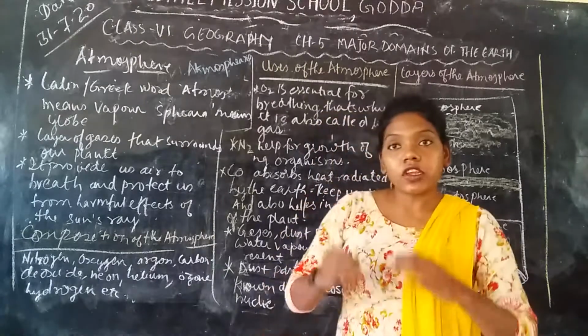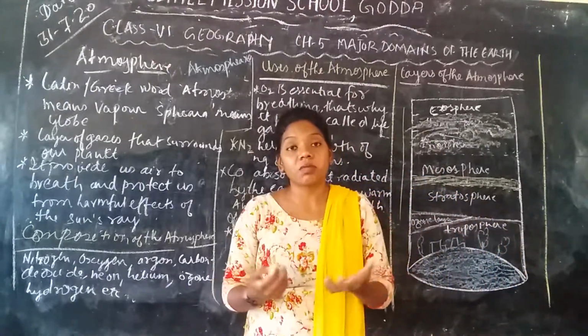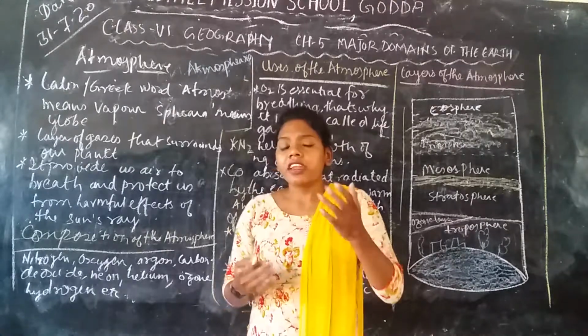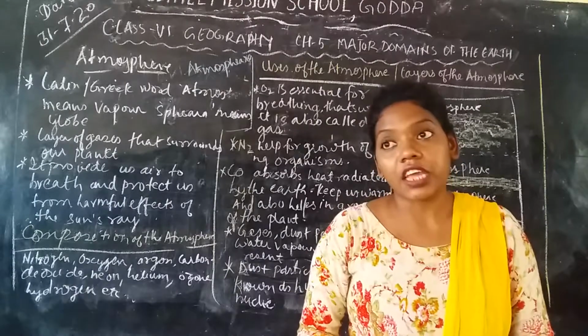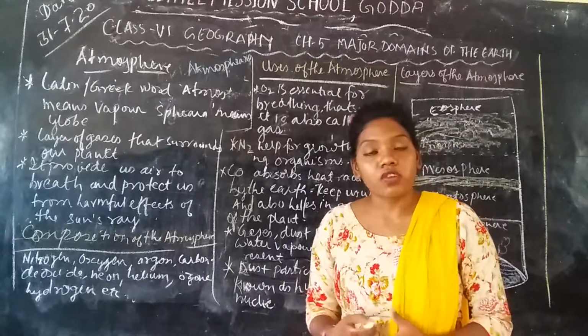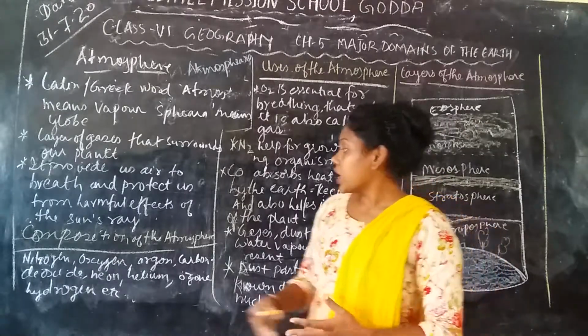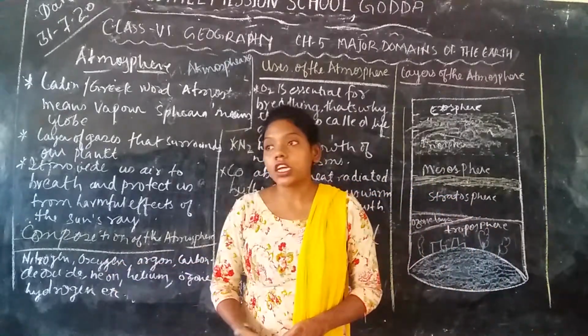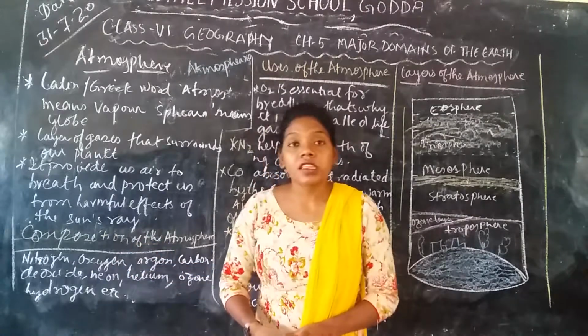Now the composition, or what the atmosphere is made up of. It is made up of various gases, a mixture of gases, like oxygen, nitrogen, carbon dioxide, neon, hydrogen, ozone. Here are some of the examples of what the atmosphere is made up of.